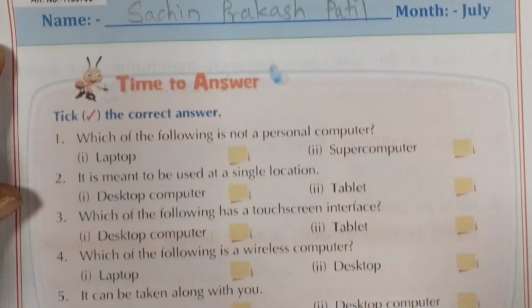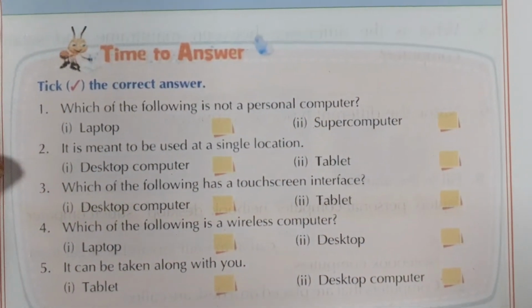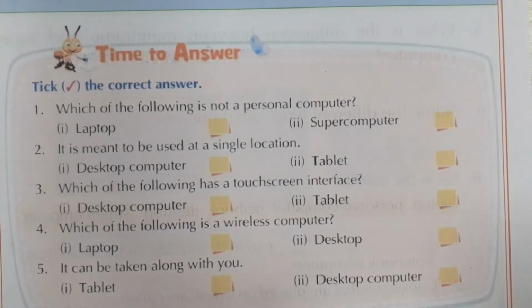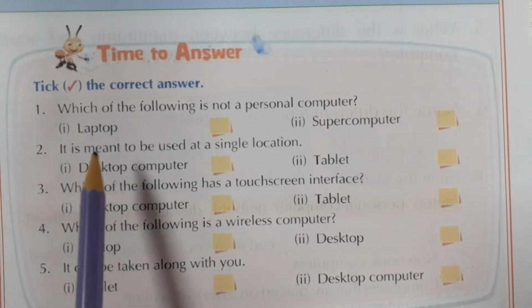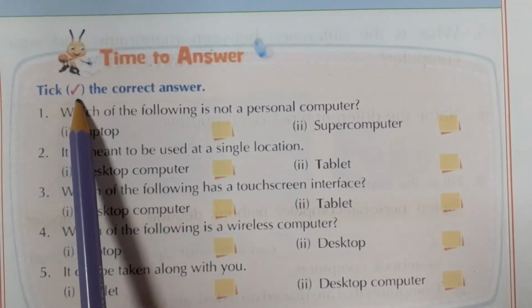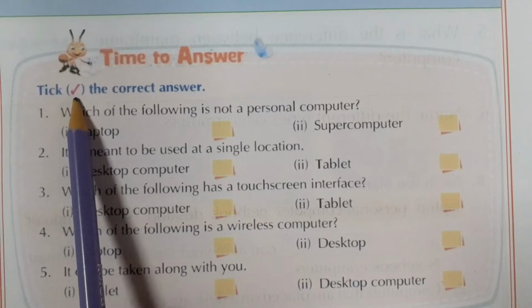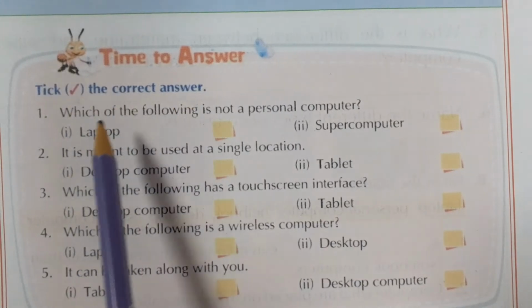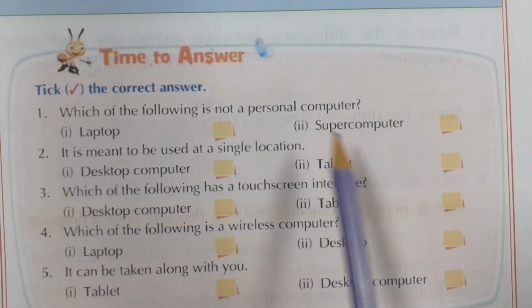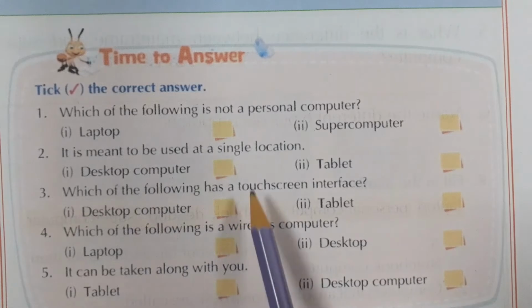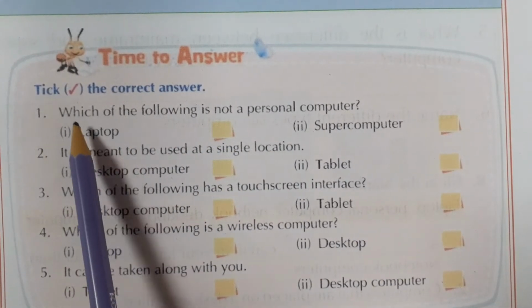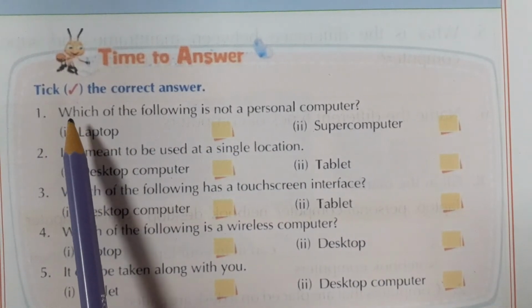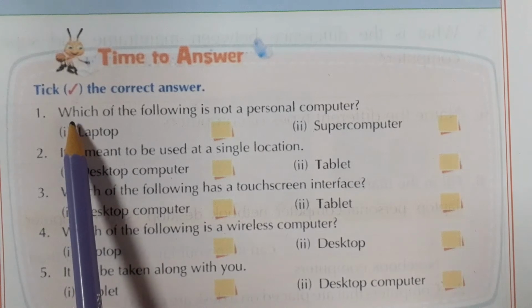Now see the first question. In this question, tick the correct answer. Here are the questions. Whichever answer is correct, that answer we have to tick. So let us read the first question.